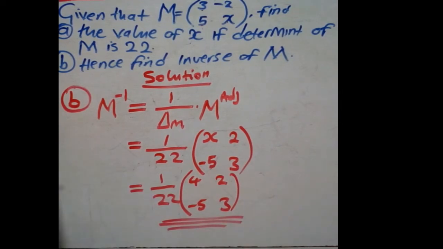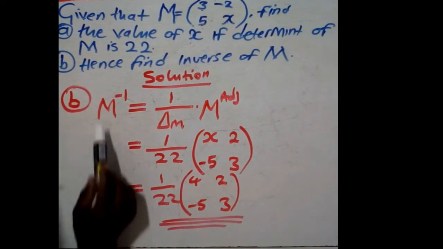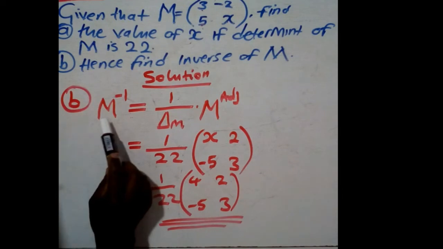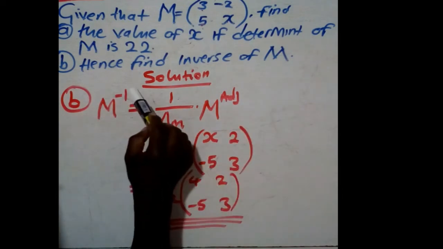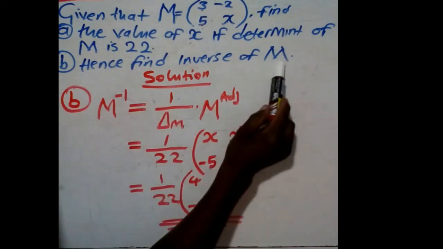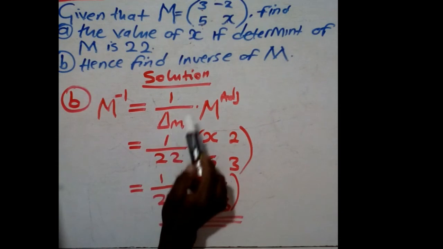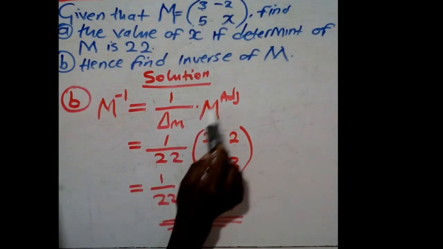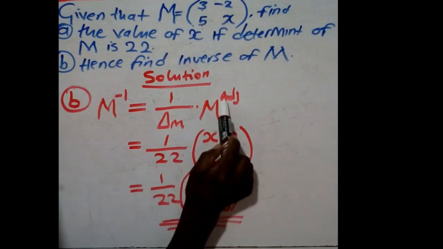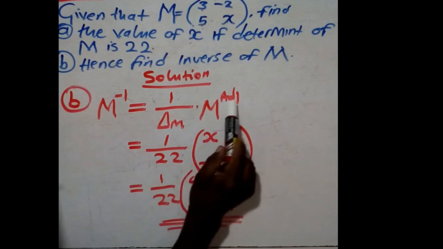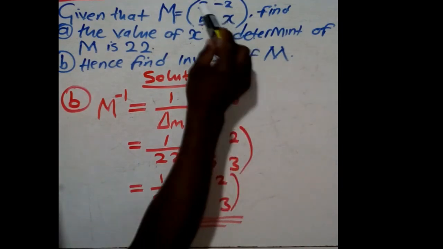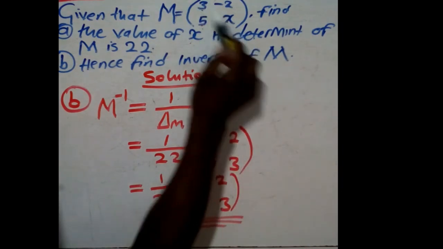So to find the inverse of a given matrix, the formula, it can be denoted by M to the power -1. It still stands for the inverse of matrix M. The formula is 1 over the determinant of matrix M times M adjoint. I've already told you how to find the adjoint of a matrix. In the major diagonal, they exchange the positions.